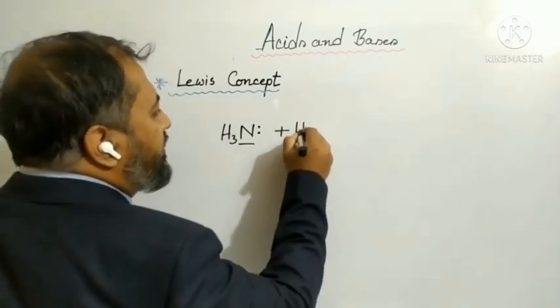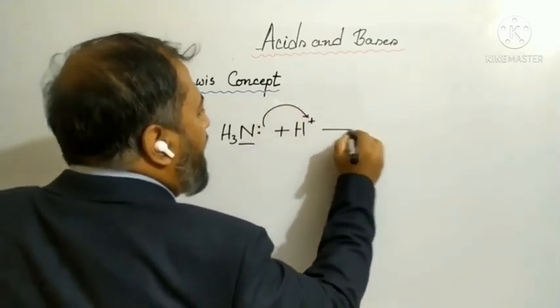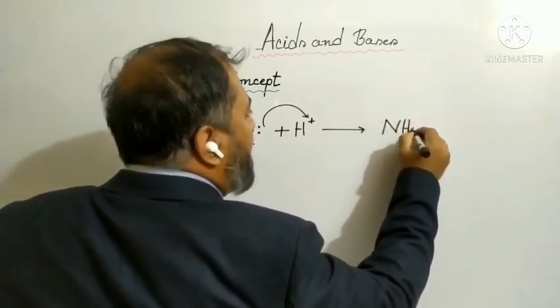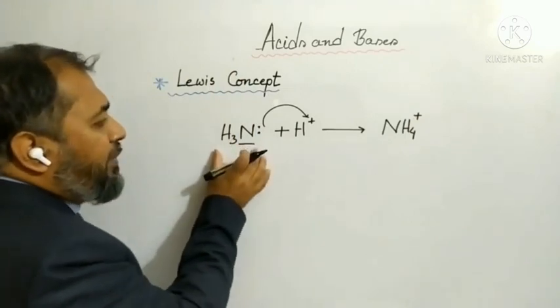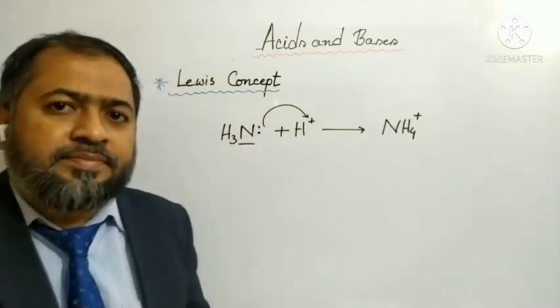You can see this is hydrogen ion or proton, and forms ammonium. So in this case ammonia acts as a Lewis base.